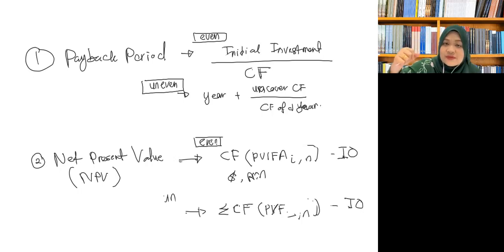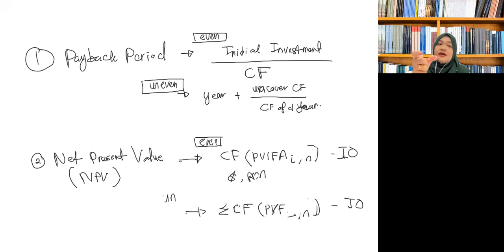So once we know how much it is the present value of each of the year, then we have to minus with the capital invested, which is the initial outlay. So this is net present value. Net present value is for us, for the financial manager, to see how profitable the business is.